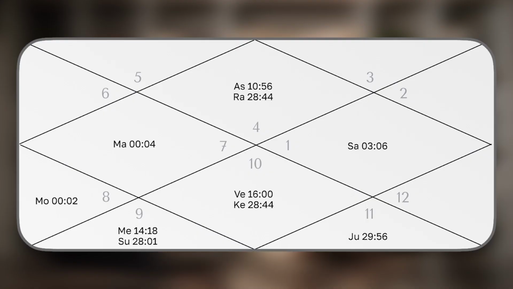Example of weak Saturn. Saturn, the natural significator of servants, is in a debilitated condition in the horoscope. Moon, natural significator of the 4th house, is in a debilitated condition. 4th house lord, Venus, is in conjunction with Ketu. Conclusion: this person always faces problems with servants.